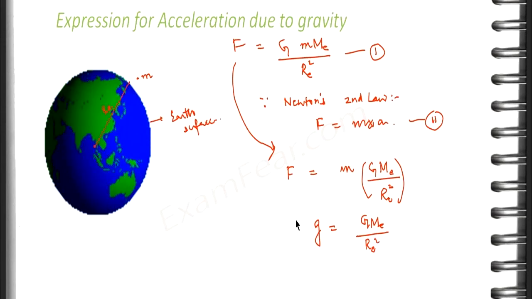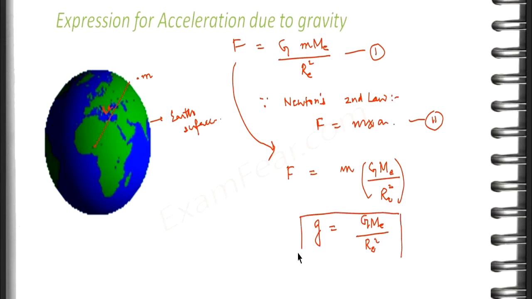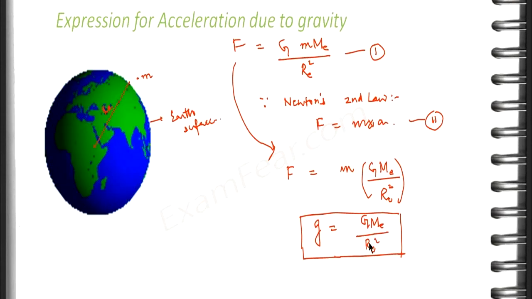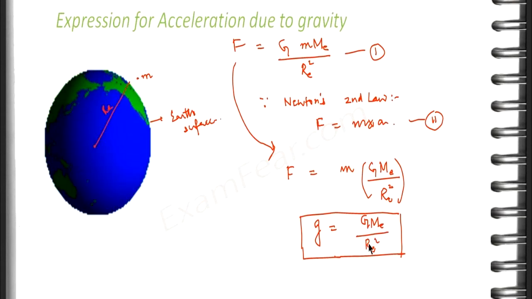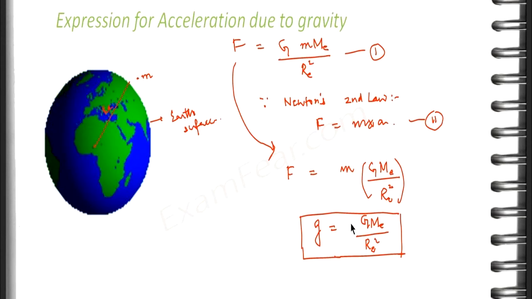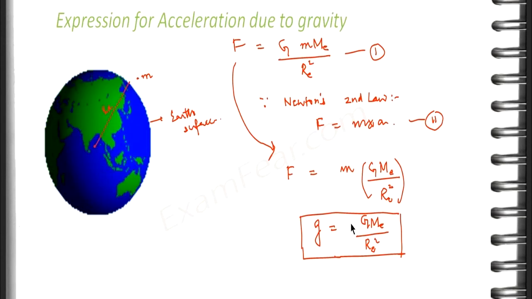So this is the expression for acceleration due to gravity. Therefore, whenever we know the values of G, Me and Re, we can calculate the value of acceleration due to gravity. In this case, I gave you the example considering that an object is placed very near to the surface of the earth.